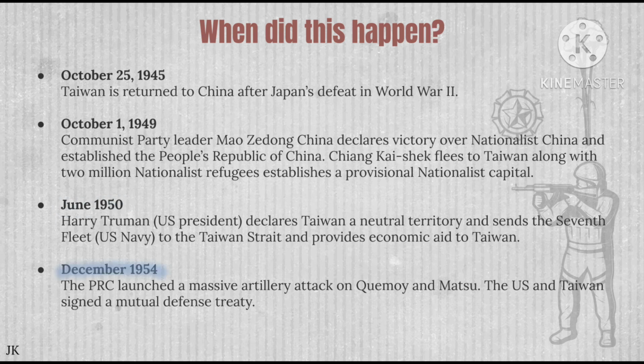December 1954. The People's Republic of China launched a massive artillery attack on the islands of Quemoy and Matsu, which led to a fight between the PRC and the ROC over the islands' shores. The US and Taiwan signed a mutual defense treaty as a pledge to aid Taiwan if China attacked.